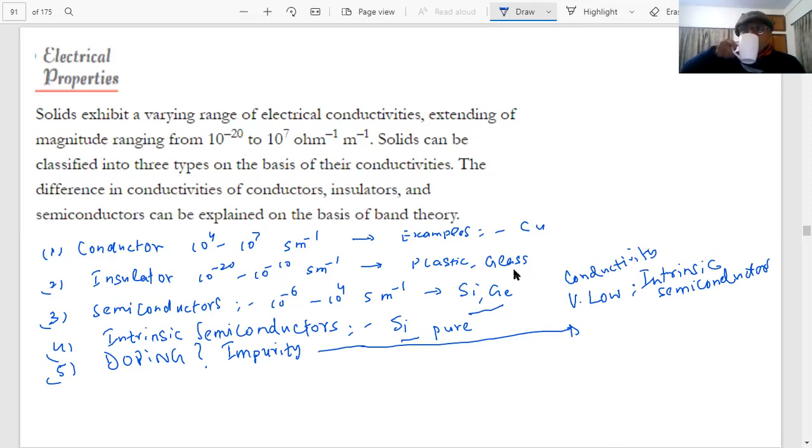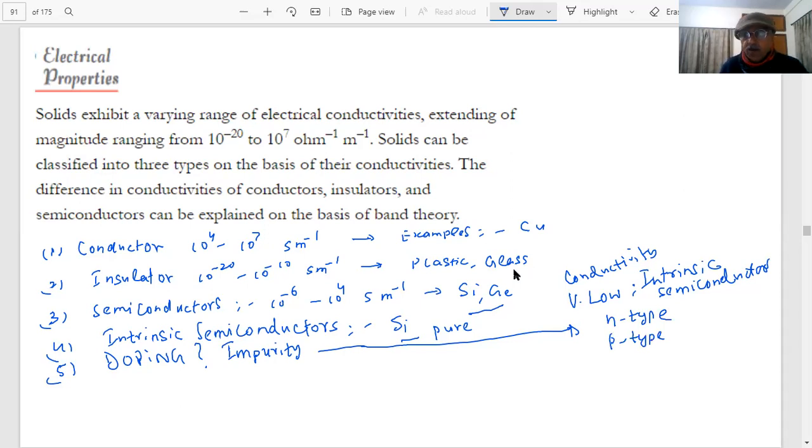Two types are N type and P type. Okay. What is the difference between N type and P type, students?